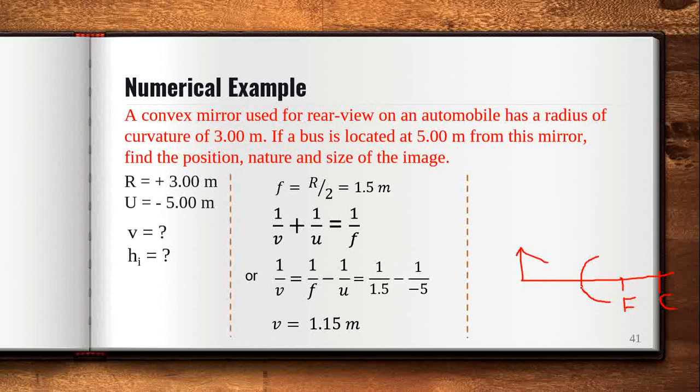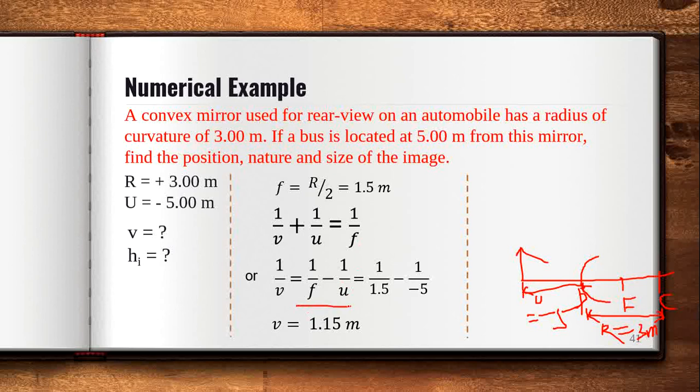Okay, and this is the pole, and this distance is your r is equal to 3 meter, and this distance u is equal to minus 5.